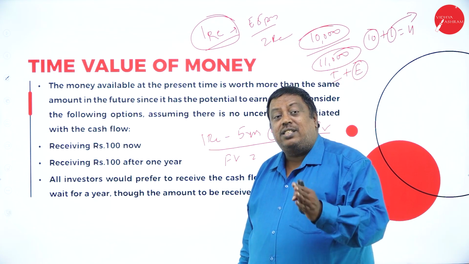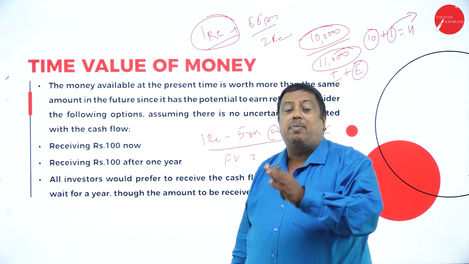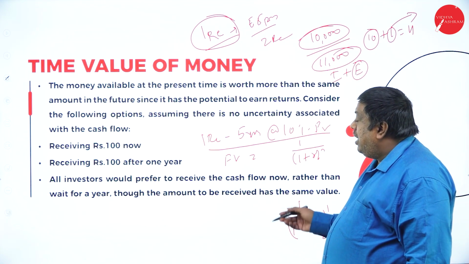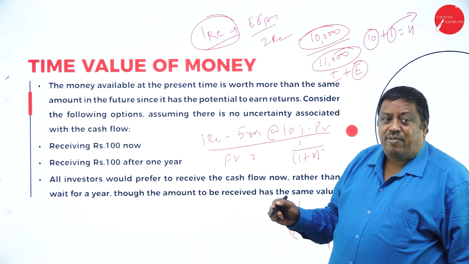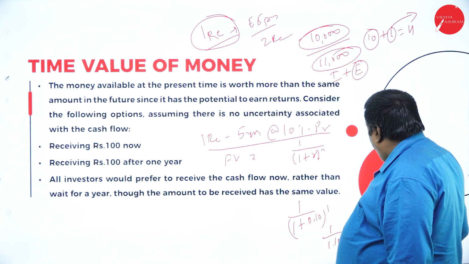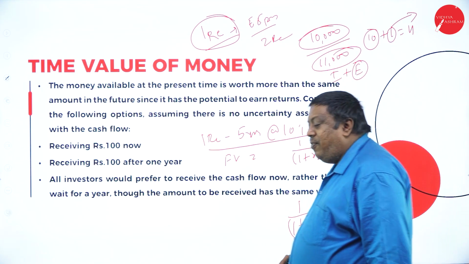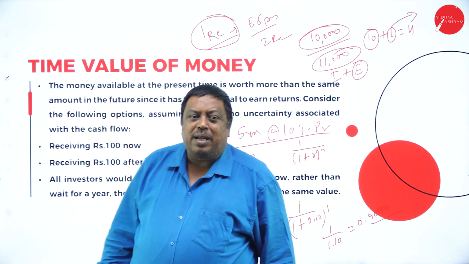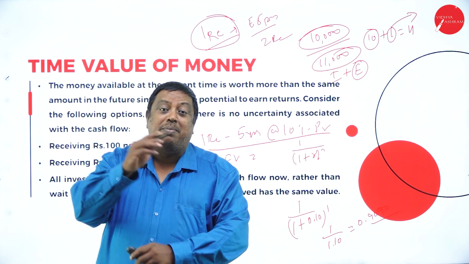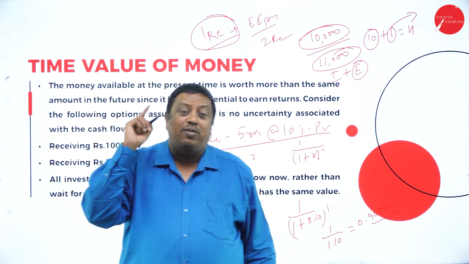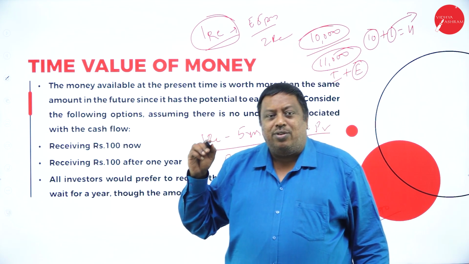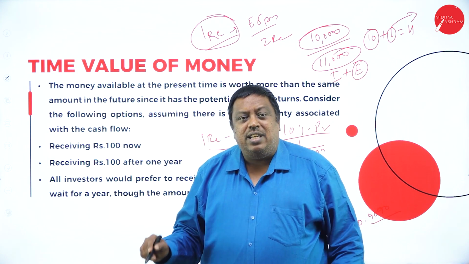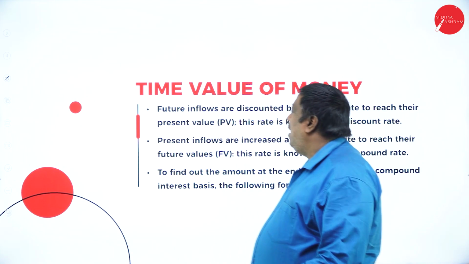So invest in such a way that you can earn the benefits here, or else it is going to be a big problem for you. This formula can be used in such a way that if I have 90 paisa with me, after 1 year it is going to become 1 rupee in a reverse manner. I have to think. Means today's 1 rupee will be 90 paisa. That is nothing but I have to use that benefit by investing in a proper way.